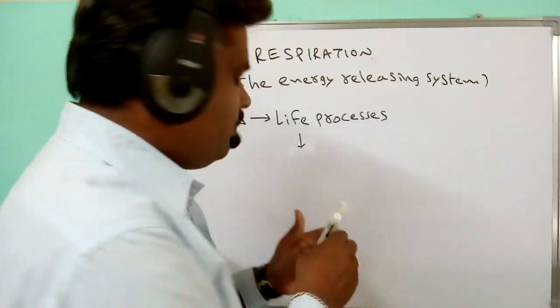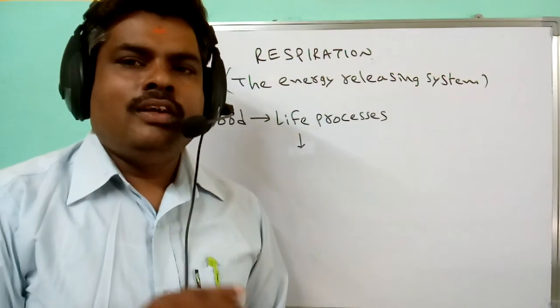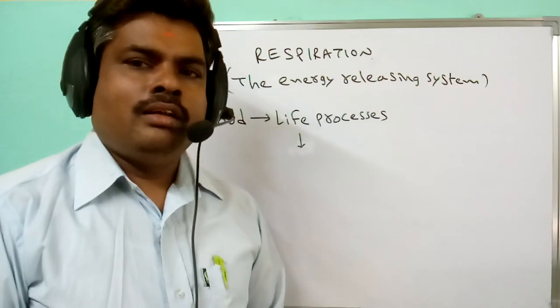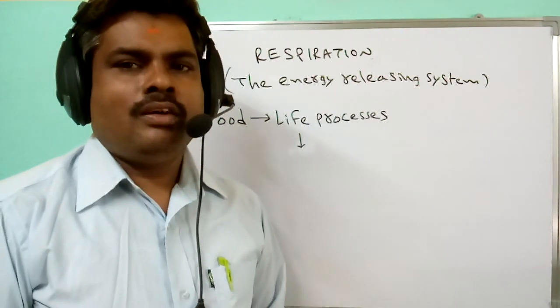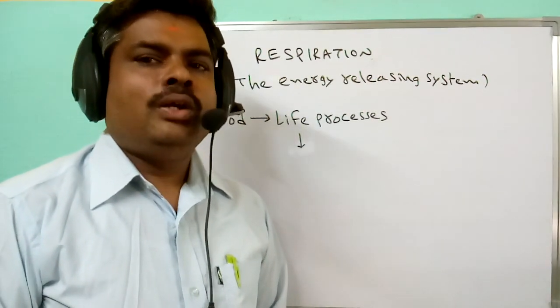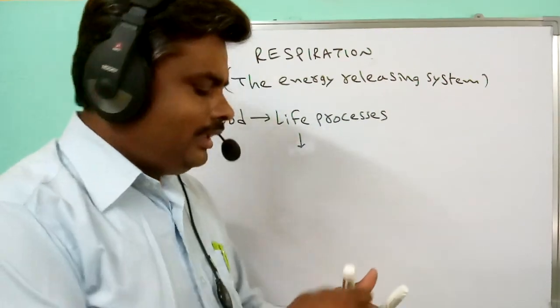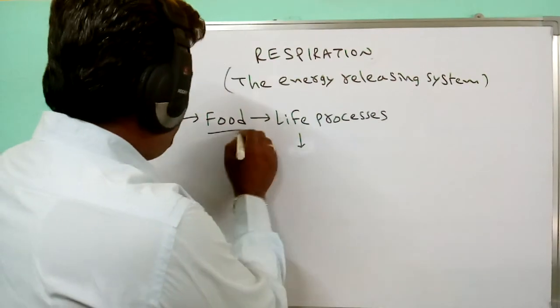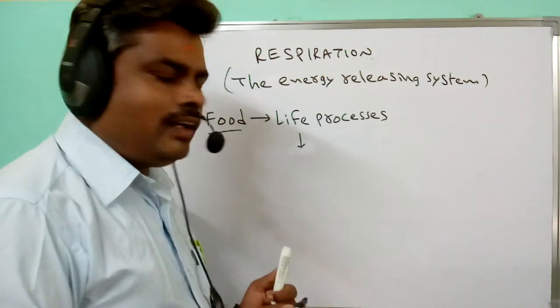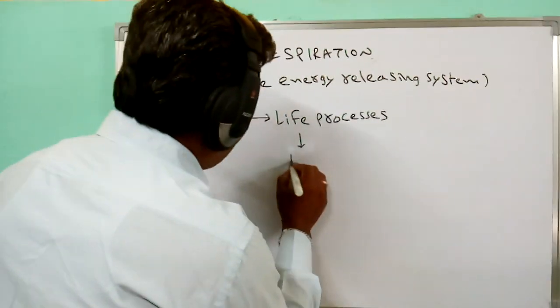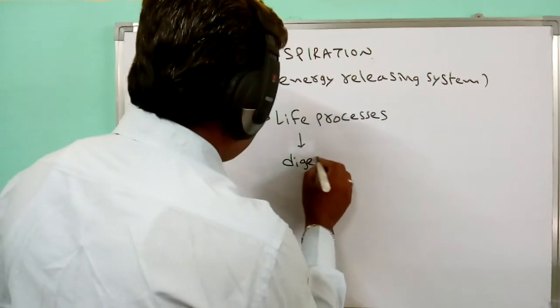How this food material is changed into simple nutrients was discussed in the nutrition chapter. Let's revise once again. Food is taken in by living organisms and enters the digestive system.